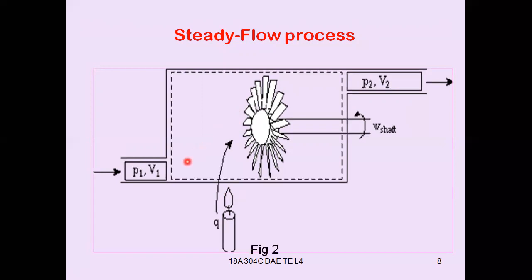The volume of fluid entering into the system is the same as the volume of fluid leaving the system. That means area into velocity equals a constant.